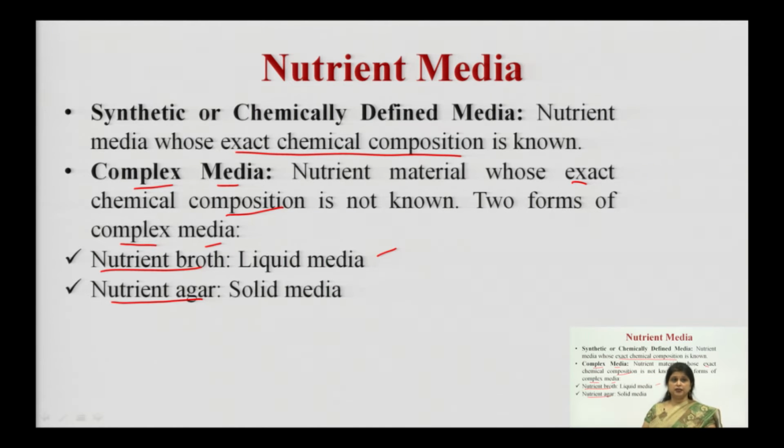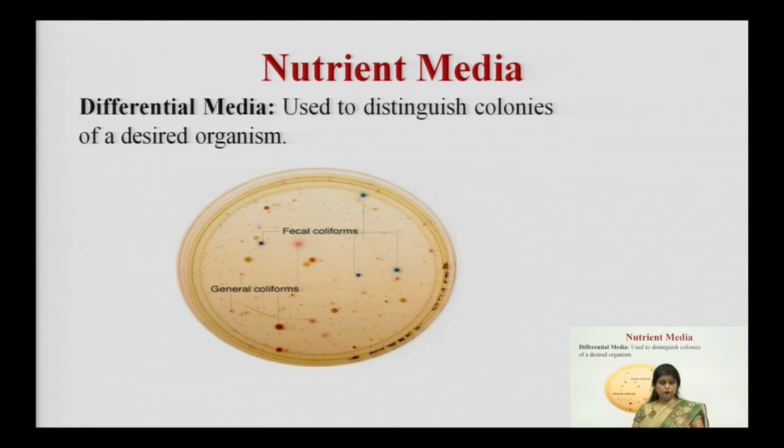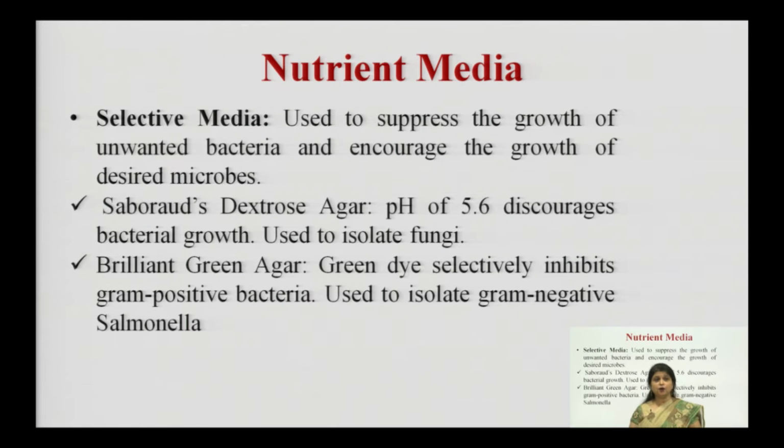After that, we can classify them as selective media. Now, what do we mean by selective media? In selective media, special types of ingredients are added so that they can suppress and control the growth of certain types of microorganisms, but enhance the growth of a few microorganisms.